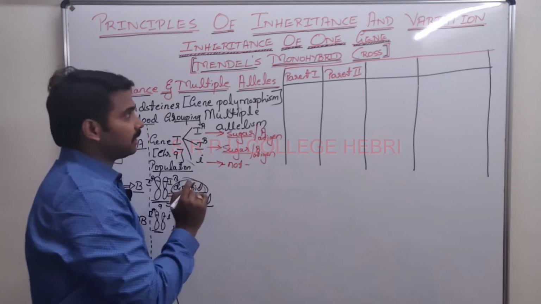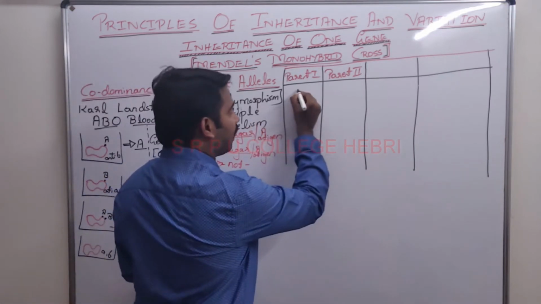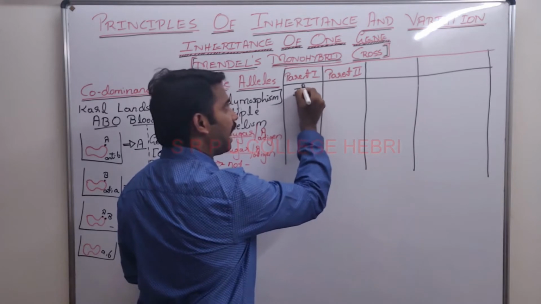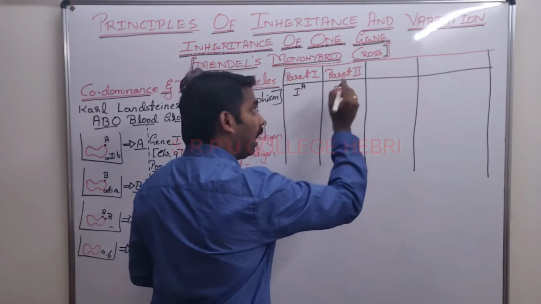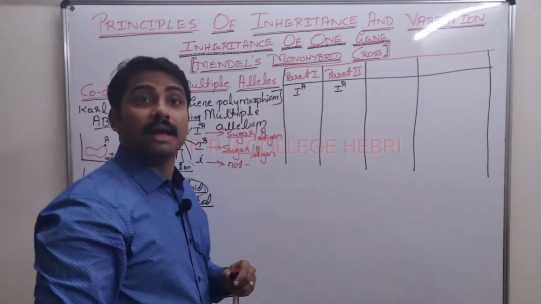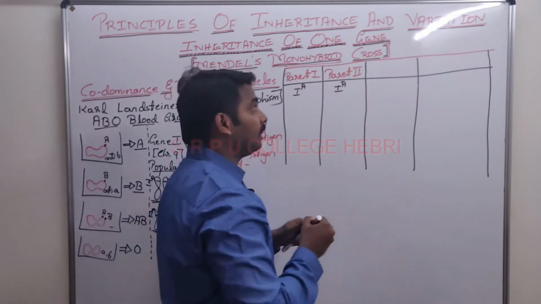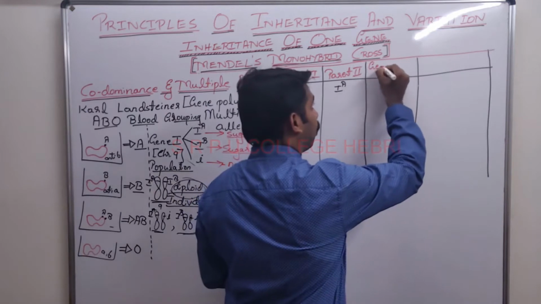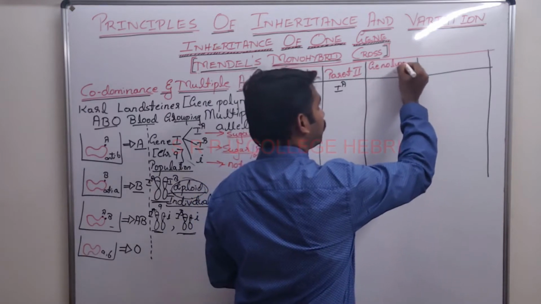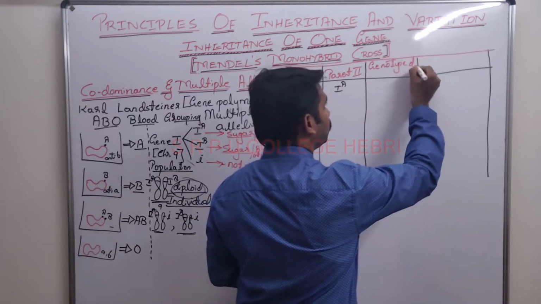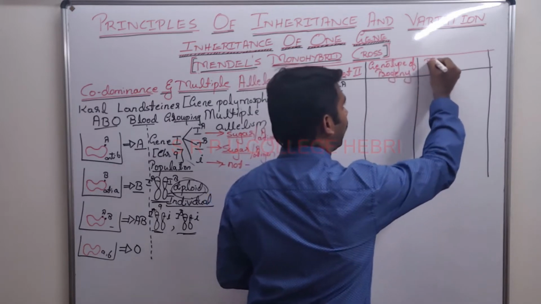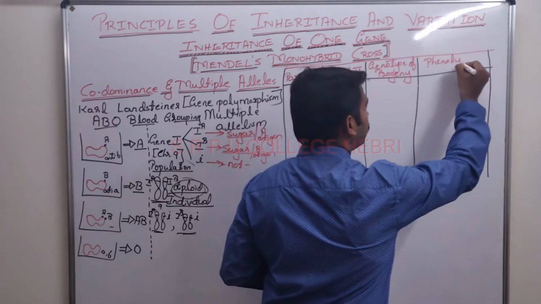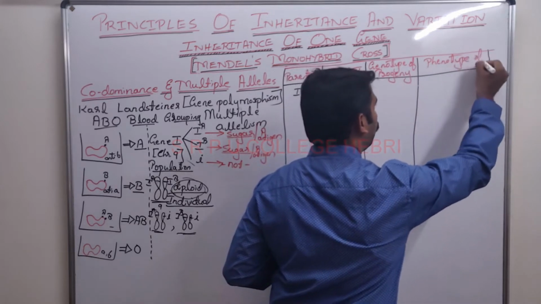Suppose the father's sperm is having the IA allele, and the mother's ova is also having the IA allele, then in the baby, what is the genotype? Then we have to check what is the phenotype of the progeny.